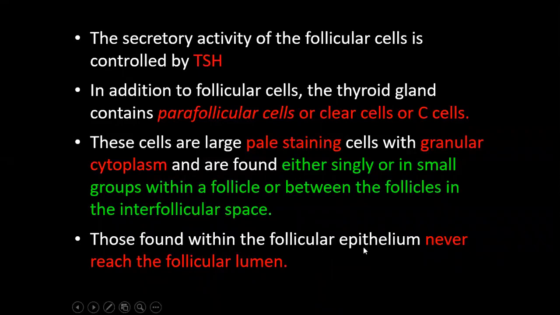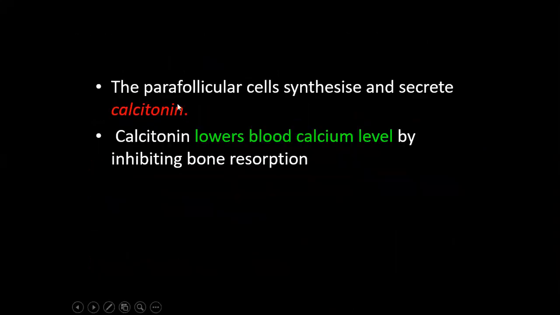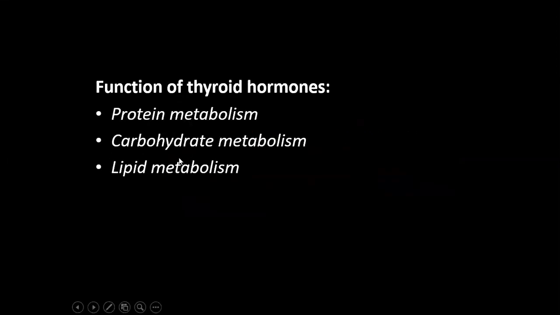Those found within the follicular epithelium never reach a follicular lumen. The parafollicular cells synthesize and secrete calcitonin, and calcitonin lowers blood calcium level by inhibiting bone resorption. Function of thyroid hormone: protein metabolism, carbohydrate metabolism, and lipid metabolism.